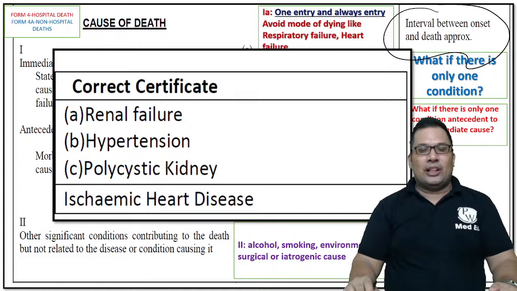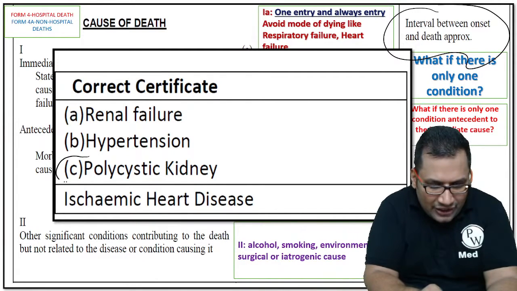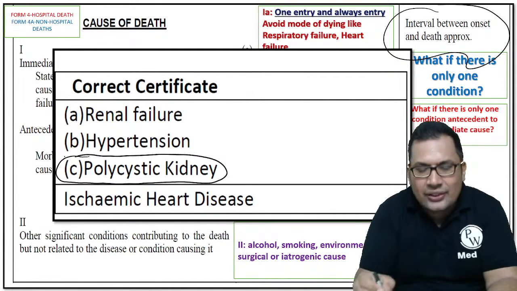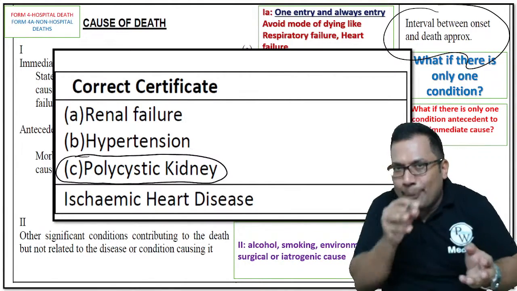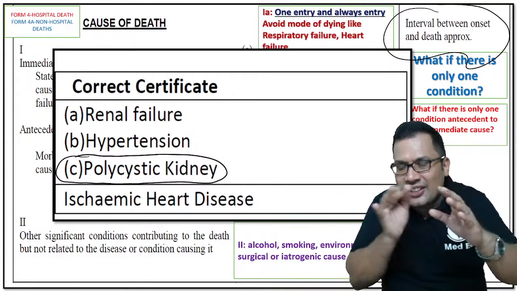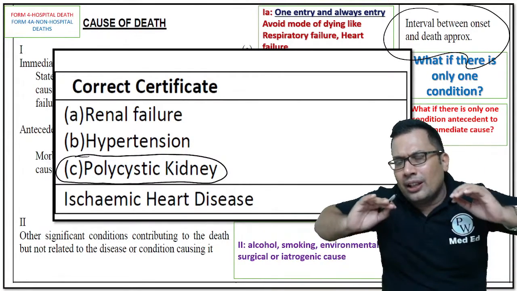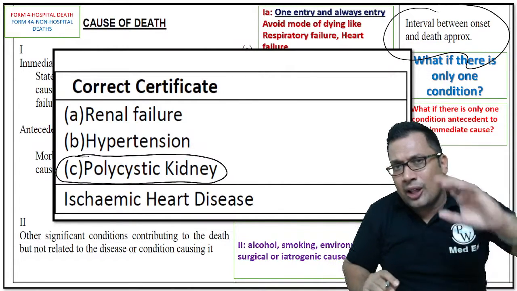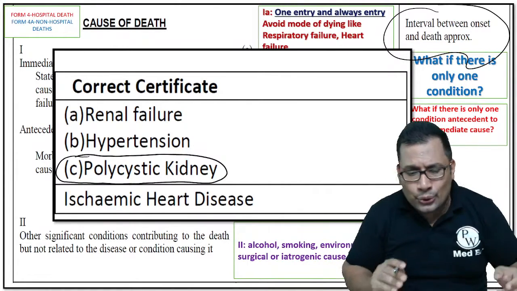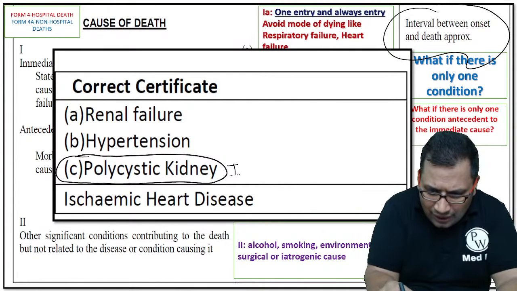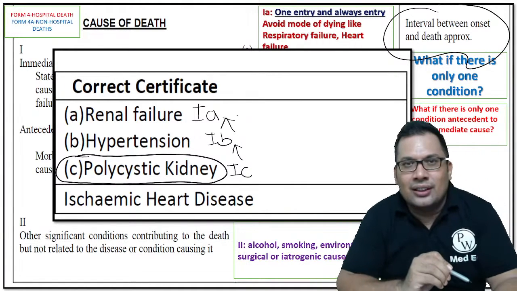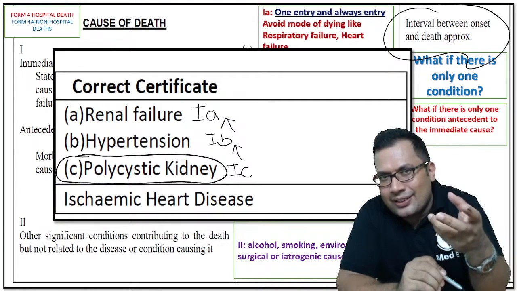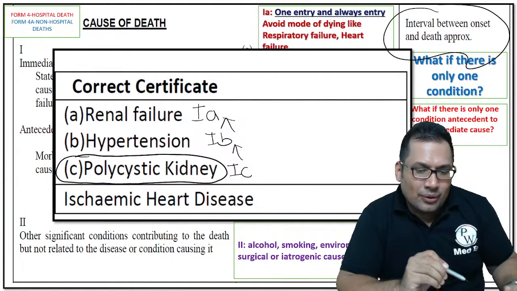Now one example you can see here. Polycystic kidney disease. As you know, polycystic kidney disease is an autosomal condition characterized by multiple cysts over the kidney. One of the common complications is hypertension. Because of hypertension, there can be renal failure. So polycystic kidney disease is 1C, hypertension is 1B, renal failure is 1A. This is how you can mention it. It is all based on the pathogenesis or time of onset.